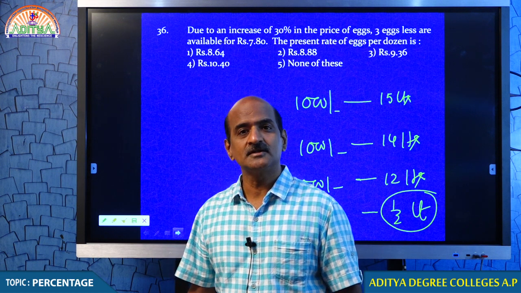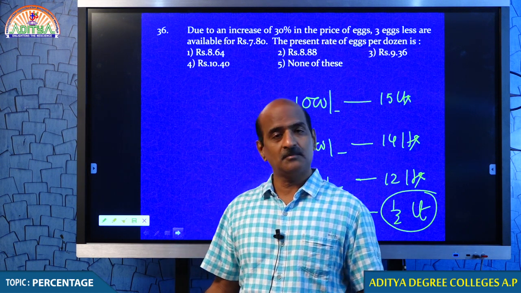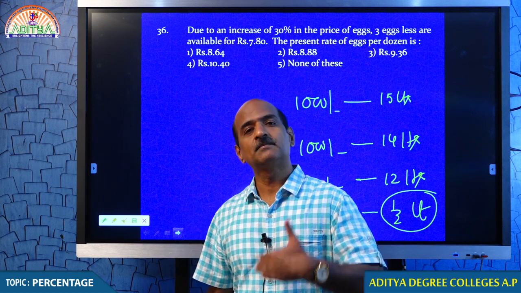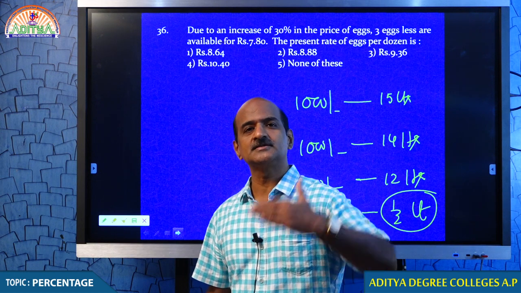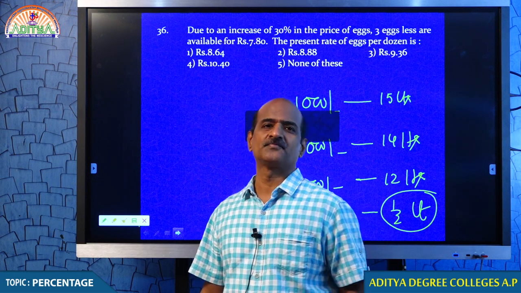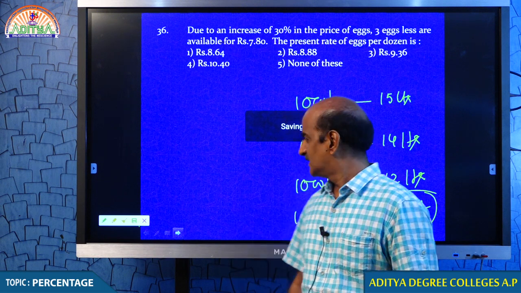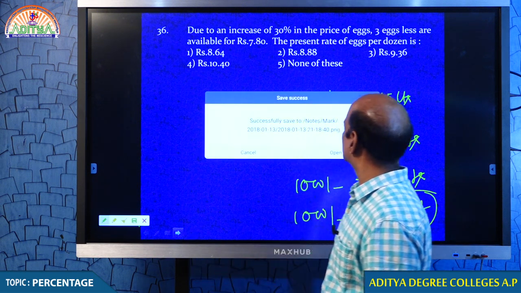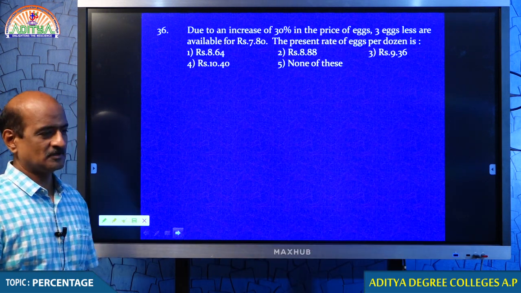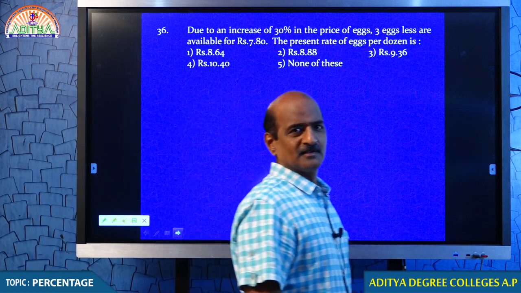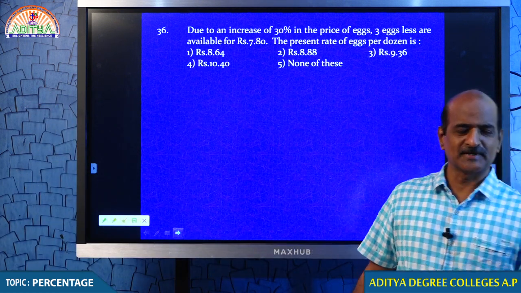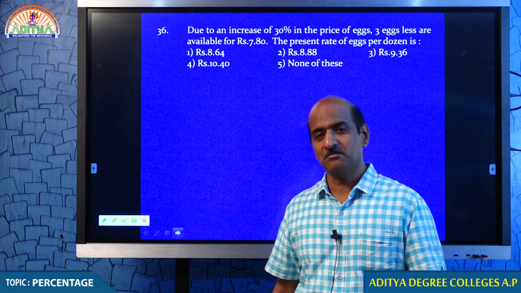It is not joking, my dear students, it may happen. It may happen for sure after some time. If the price increases something like this, obviously the quantity decreases, isn't it? Yes, student. Now just look at that. This is a Socratic explanation, please don't think otherwise, it may happen.